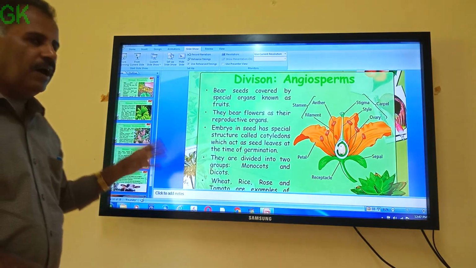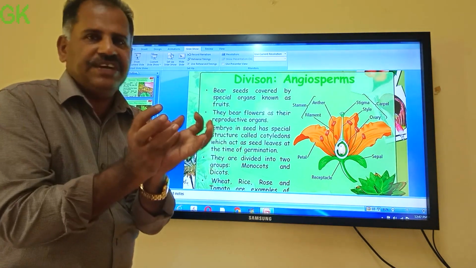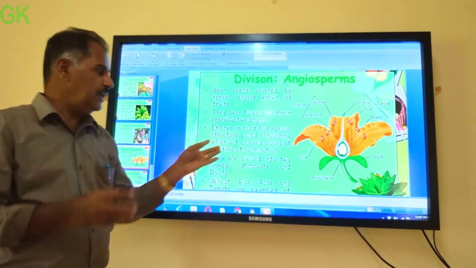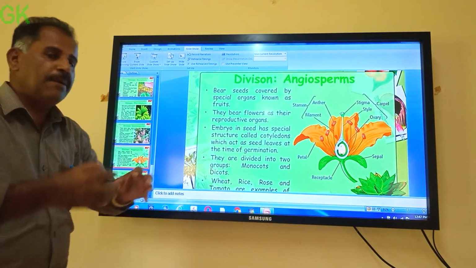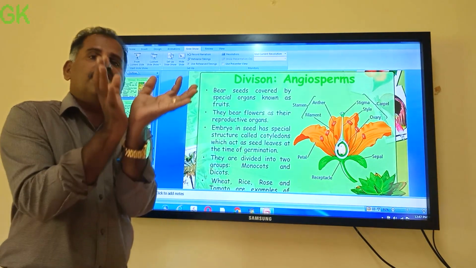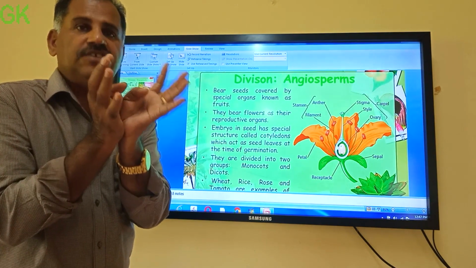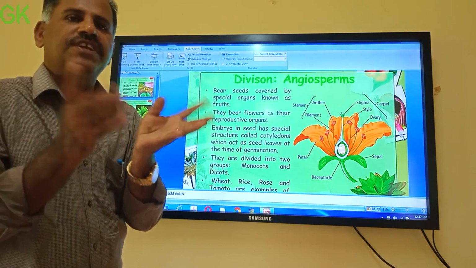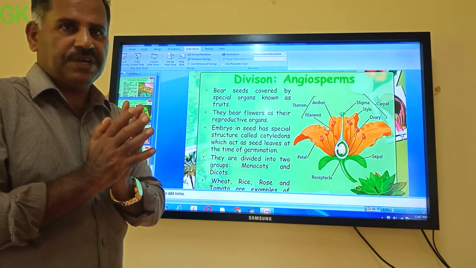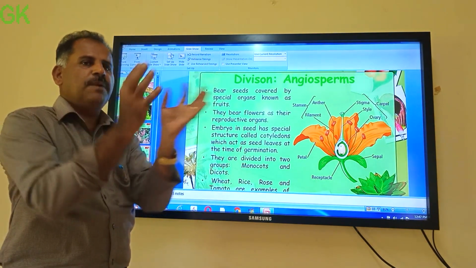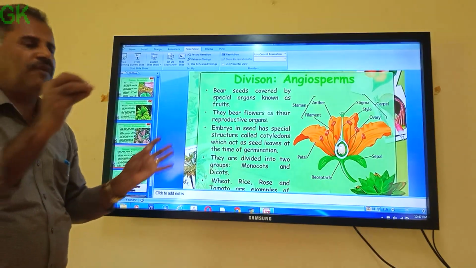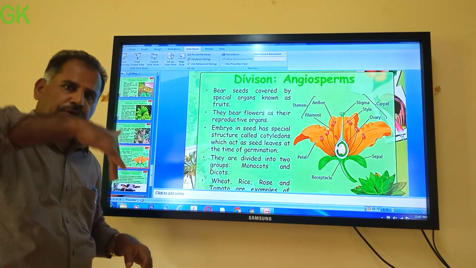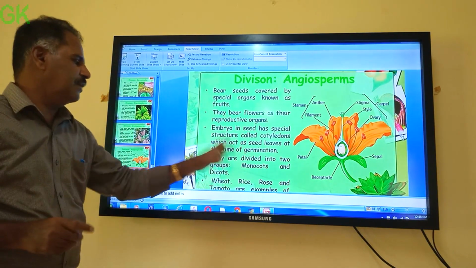The fruit contains seed, no? And inside the seed, if you go, you will see the embryo. This embryo has structures called seed leaves, which are called cotyledons. There may be two seed leaves, or one cotyledon, one seed leaf. In our rice, wheat, etc., only one cotyledon or seed leaf will be there. So anyhow, the angiosperm seed encloses one embryo, which is able to grow later. The process of growing of the embryo into a small plant is called germination.